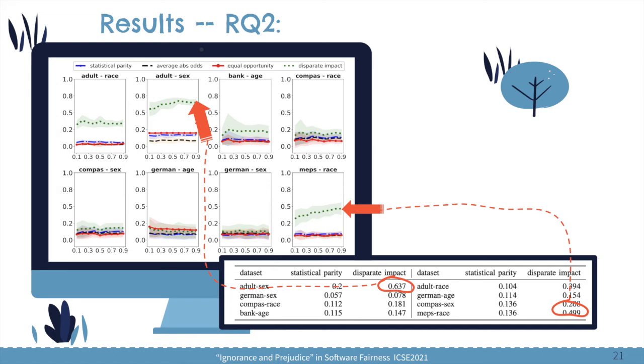We get the answer by checking the original bias in the training data before applying the machine learning model. It turns out that for these two cases, the bias in the original training data is pretty high. For example, for the adult sex dataset, the disparate impact fairness is as high as 0.637. When the training set size increases, the line actually slowly approaches the original bias in the training data. So this means that when there are more training data, if the training data is very biased, then more data just gives the learning model a better opportunity to learn the bias in the data.